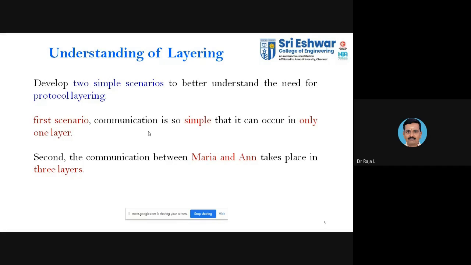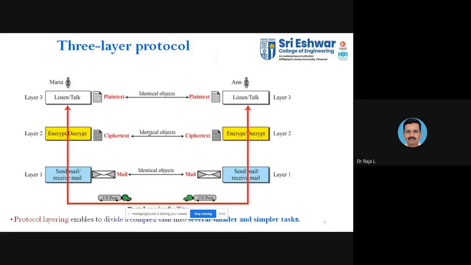We discussed the single layer with a simple protocol and a multi-layer, that is, a three-layer approach. In the three-layer approach, we discussed encryption. If we have a confidential project and want to execute it, we need to talk individually, so we go with encryption and decryption, and how it performs with all three layers. That is what was discussed in the last class.